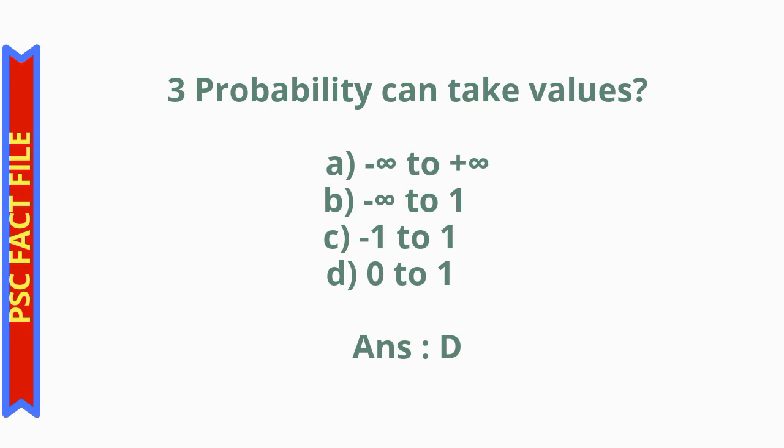Question number 3, probability can take values. Option A minus infinity to plus infinity, option B minus infinity to plus 1, option C minus 1 to 1, option D 0 to 1. The correct answer is option D 0 to 1. Probability can take values 0 to 1.